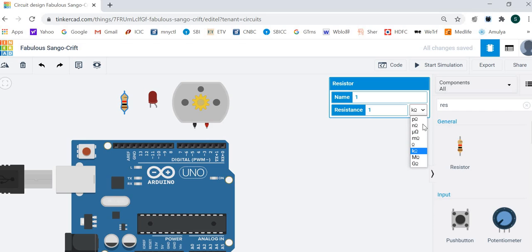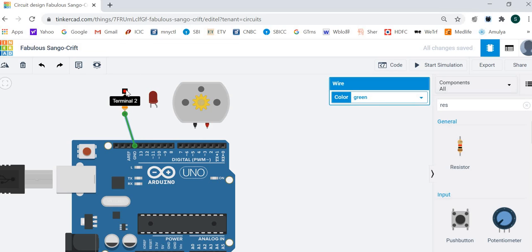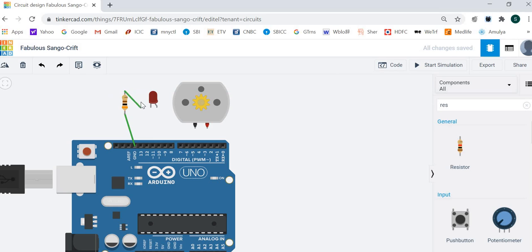Its value is about maybe 300 ohms. Let's connect the circuit similar to previous. So ground is connected to LED. Resistance is connected to LED's cathode and the anode is connected to say 6 number pin.